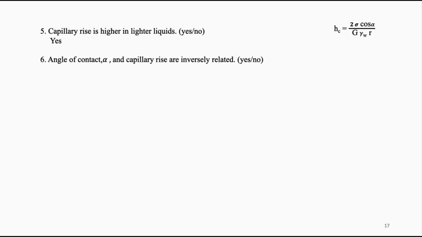It is obvious from the above equation that capillary rise and cos alpha are directly proportional to each other. But cos alpha value decreases with increase in the value of alpha. So the answer is yes. Next, for water, meniscus is concave downwards. Yes or no?